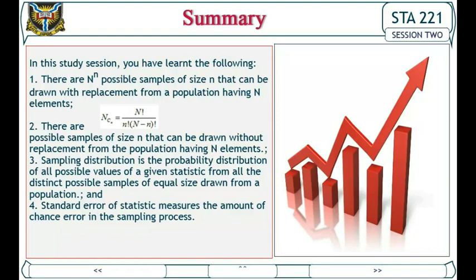Sampling distribution is the probability distribution of all possible values of a given statistic from all the distinct possible samples of equal size drawn from a population. And 4. Standard error of a statistic measures the amount of chance error in the sampling process.